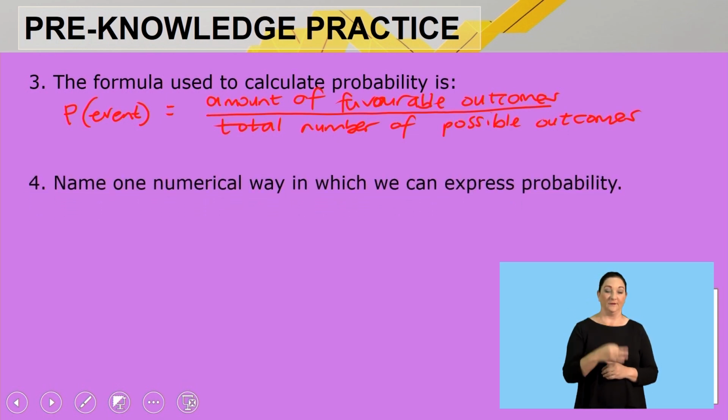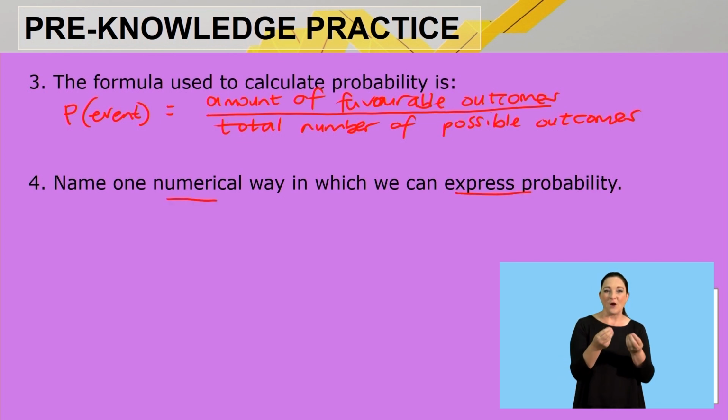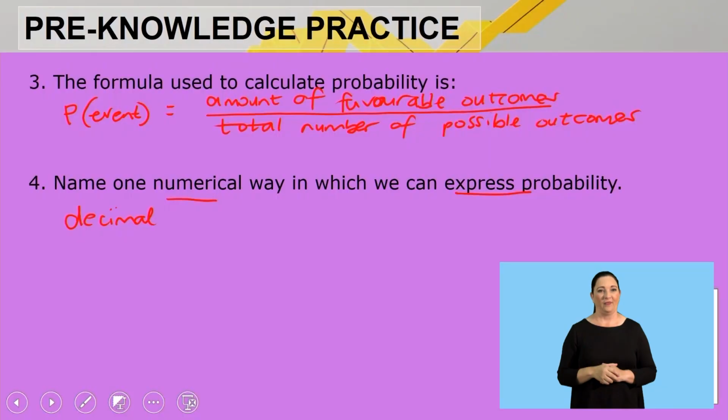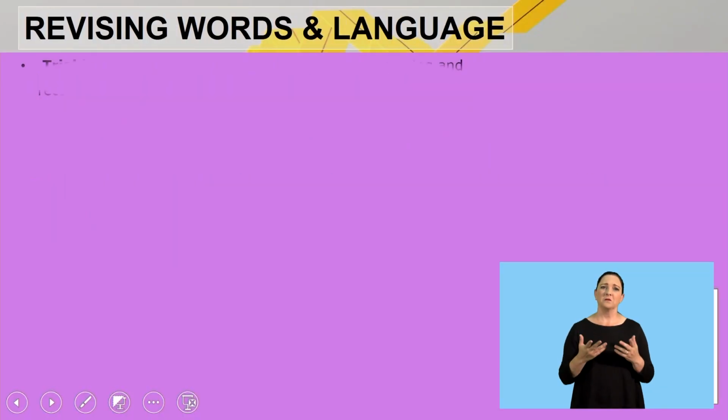And then we also have question number 4 that says, name one numerical way in which we can express probability. Remember we said we can express probability as a decimal. That will be sufficient, but what else can we use? Basically we can express probability using any number between 0 and 1. We can express probability using a decimal number, or using a fraction.